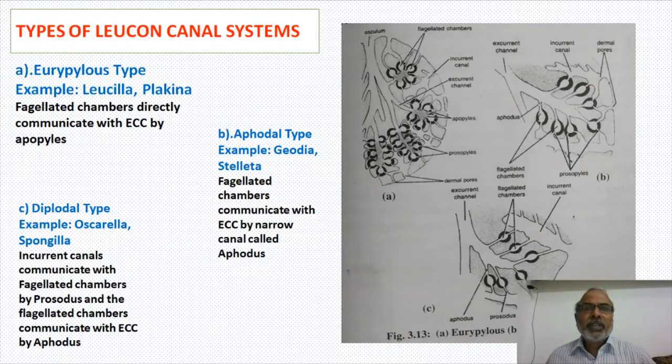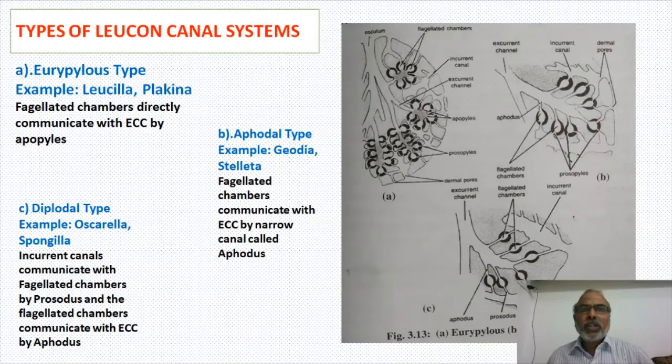Because the choanocytes are having flagellae, they are going to create flagellated chambers, and these flagellated chambers can accommodate water for a longer period. As a result of that, food can be grabbed very easily, and the excretion of materials can be done very easily. So that is why this system is said to be the most effective system.